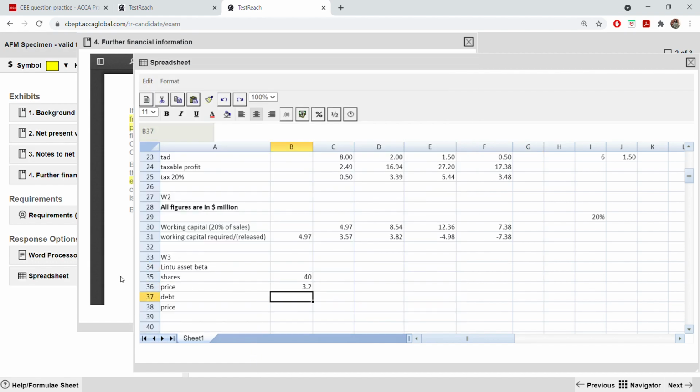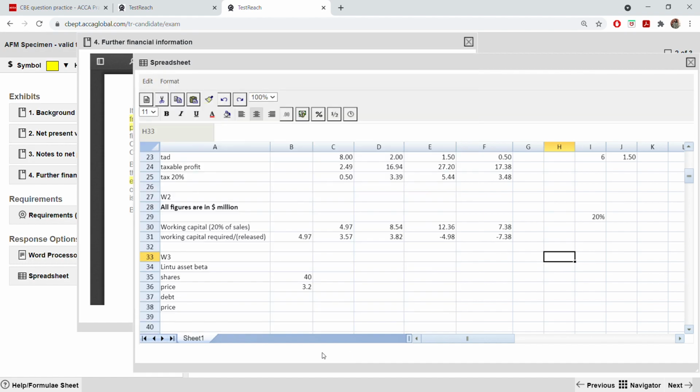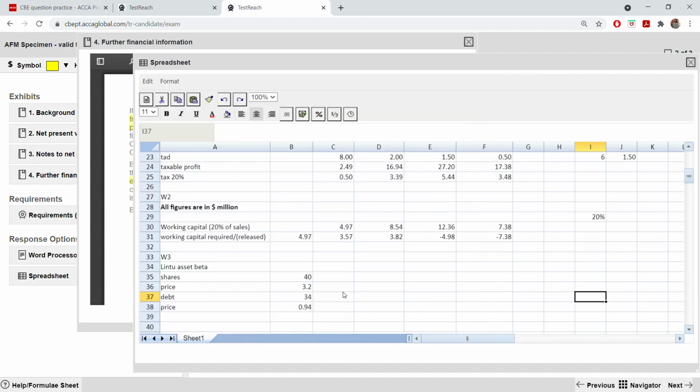Debt. Debt is 34 million. Price is 94 per 100. That means it will be 94 divided by 100. This is the price. Now you have to find the market value of debt and market value of equity.